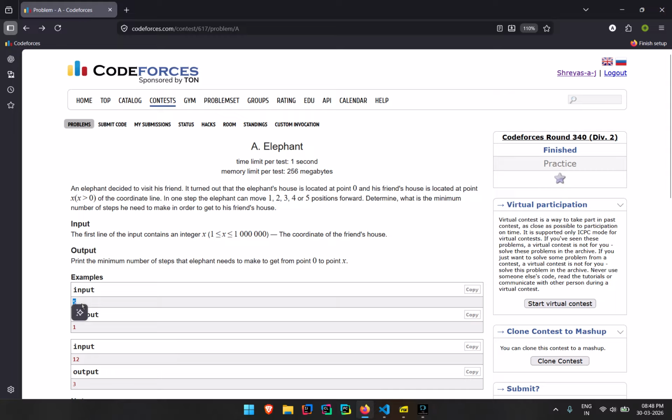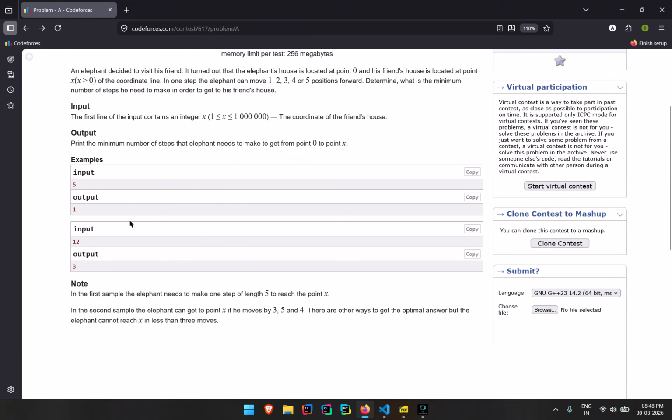So our input is 5. How many steps could the elephant take? It can take 1, 2, 3, 4, or 5. So I took 5 directly to get my minimum steps. My initial approach was divided by 5 plus 1.